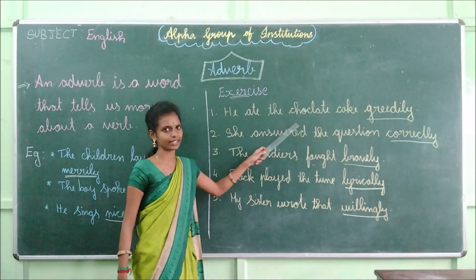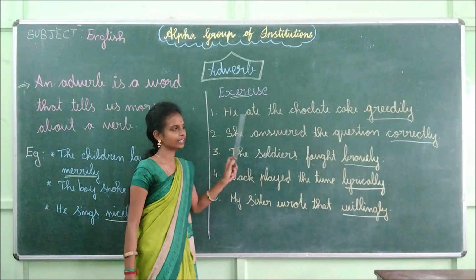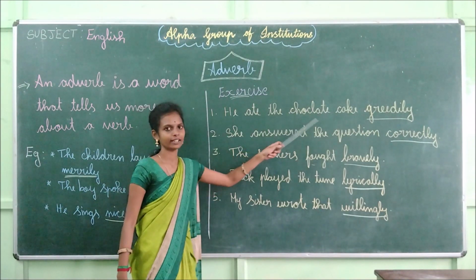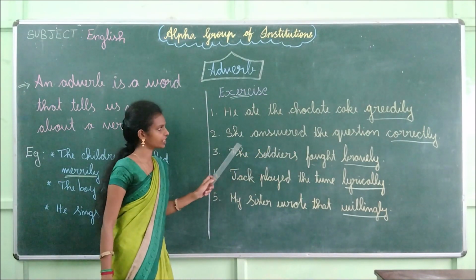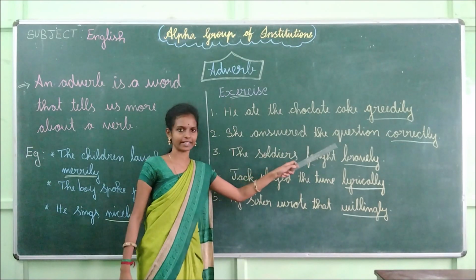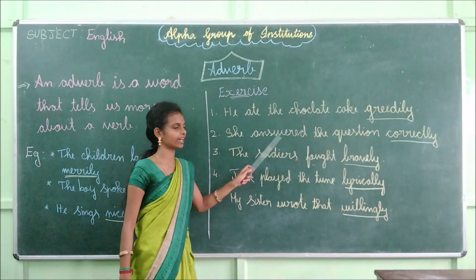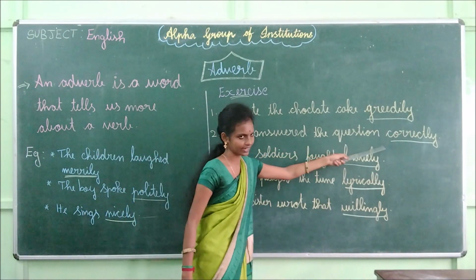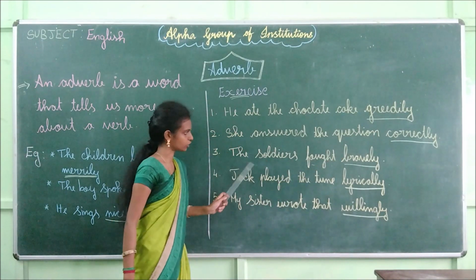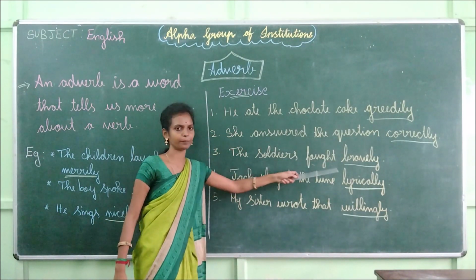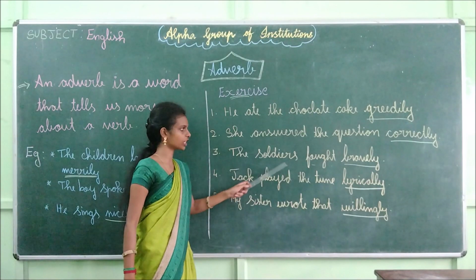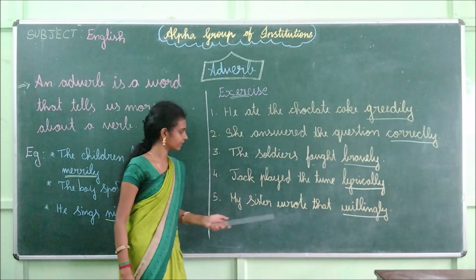He ate the chocolate cake greedily. She answered the question correctly. The soldiers fought bravely.